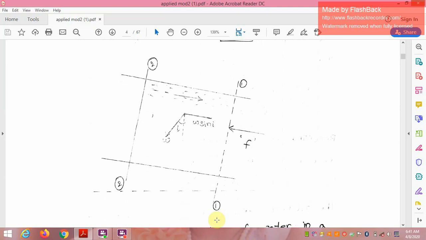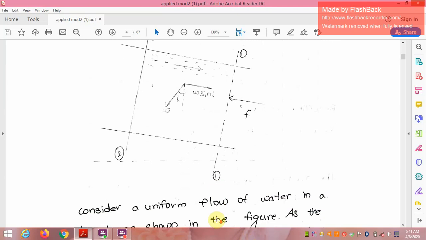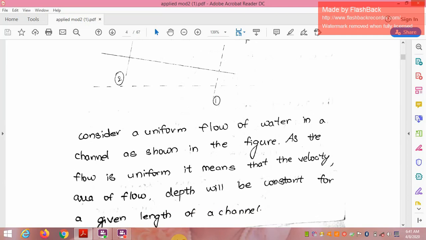So this is the diagram in which the flow of the water or fluid will be taking place, that is sections 1-1 and 2-2. The flow is taking place, and in between we will have W sin i, where W is the weight and theta will be there.